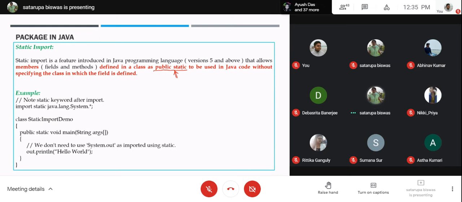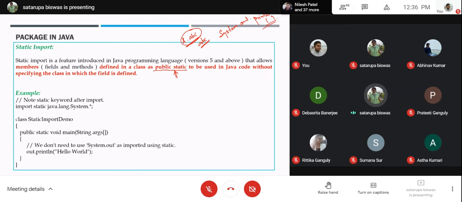Generally for a static, what do we write? The class name and then the static variable or method. So that we need to write for the normal static. But if say ABC is declared as public static and this class is imported in static nature, in that case, you need not write a.abc. You can directly write abc and that will be sufficient. Okay? For example, system.out.println.